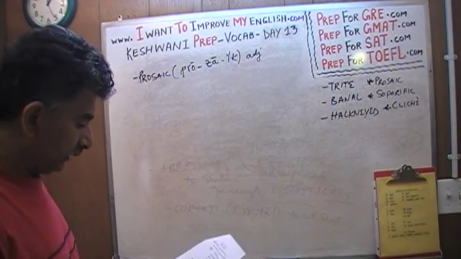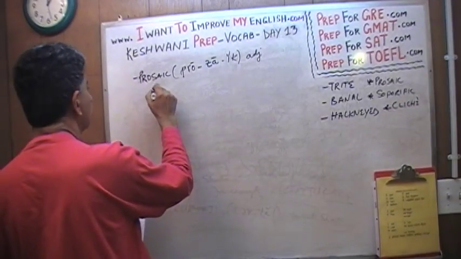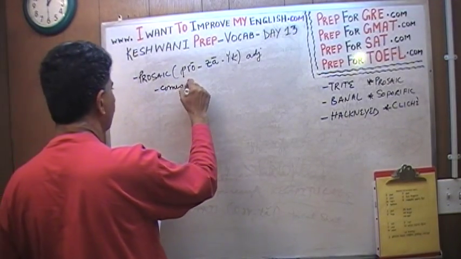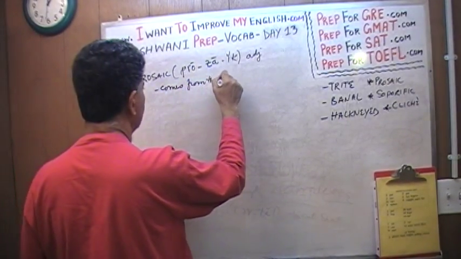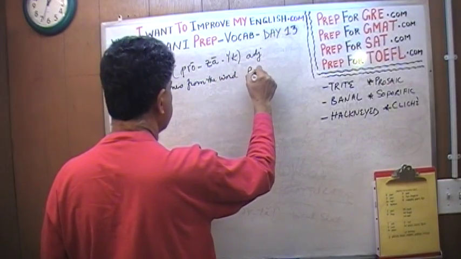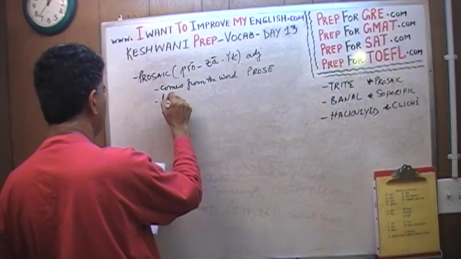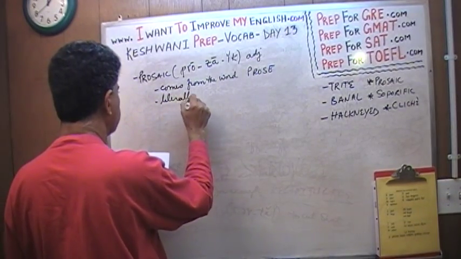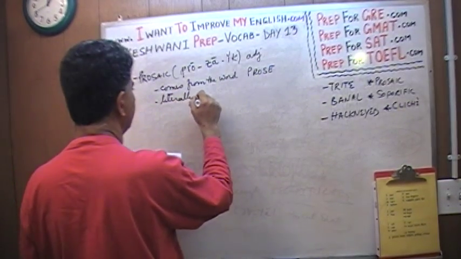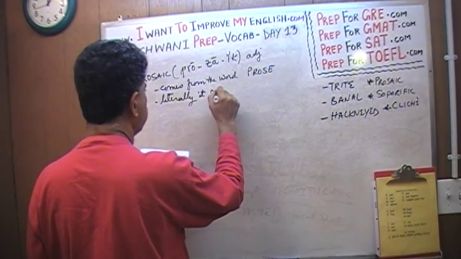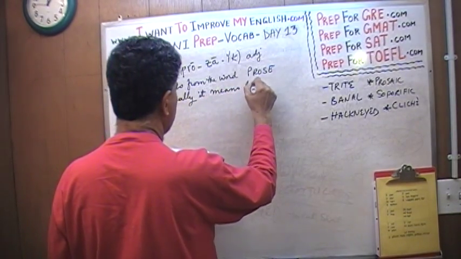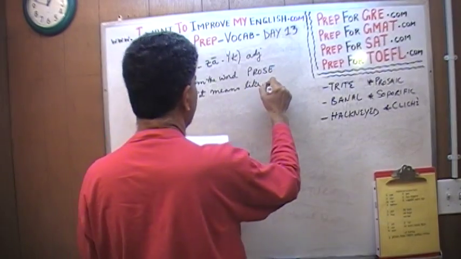Prosaic comes from the word prose, and therefore literally it means like a prose.